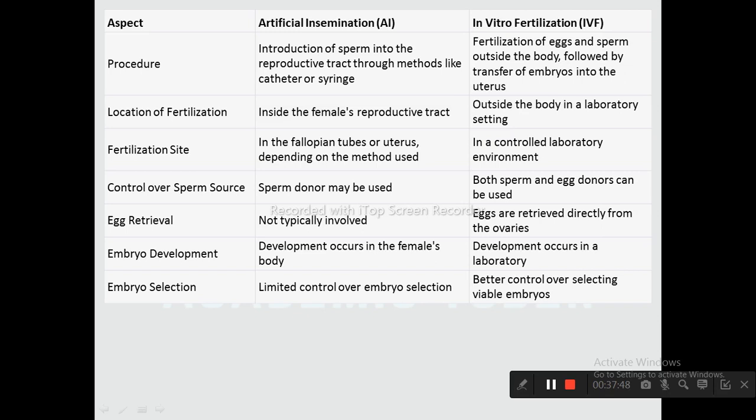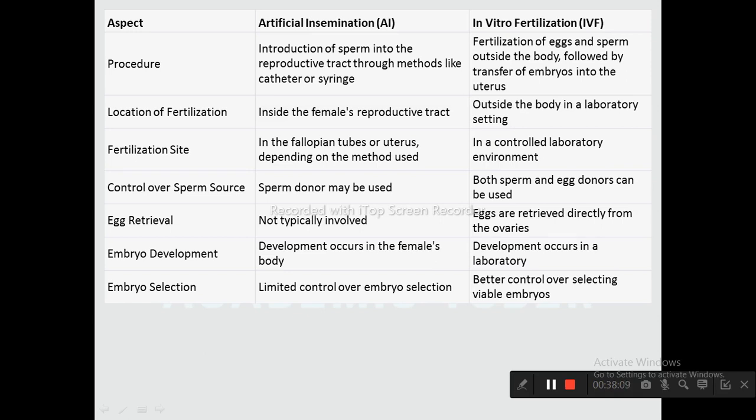In artificial insemination, a sperm donor may be used, whereas in in vitro fertilization both sperm and egg donors can be used. In artificial insemination, egg retrieval is not involved, whereas in in vitro fertilization, eggs are retrieved directly from the ovaries.